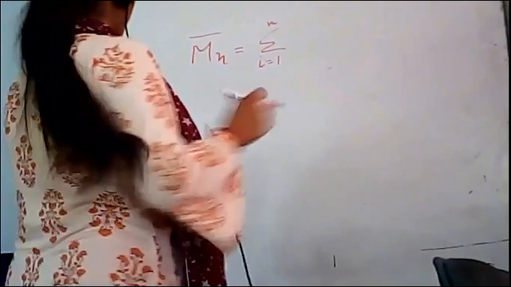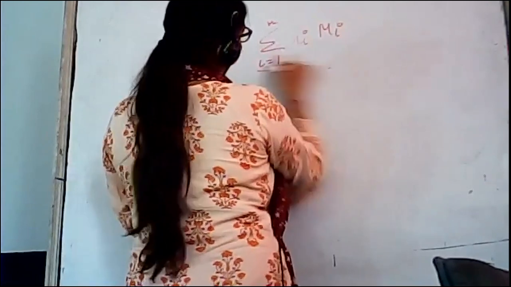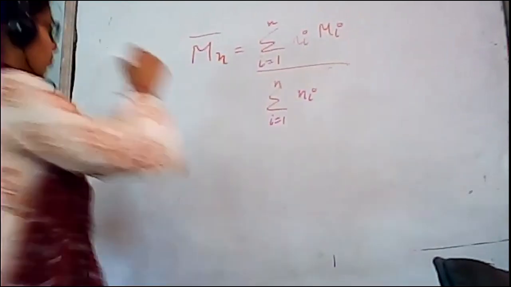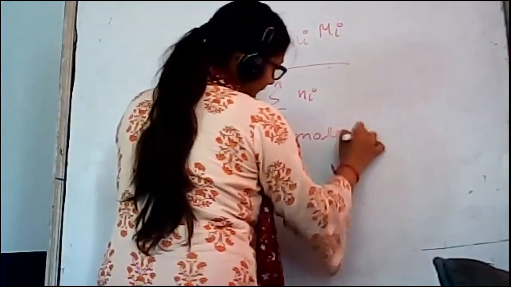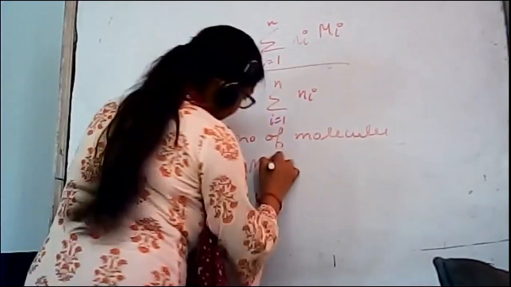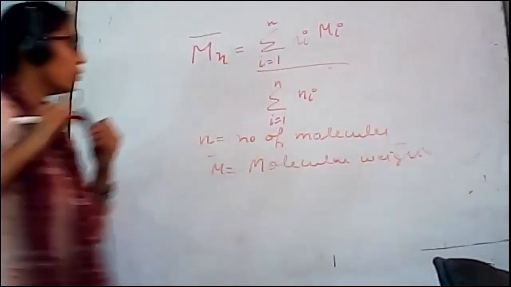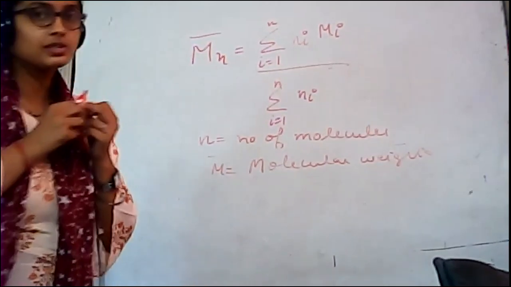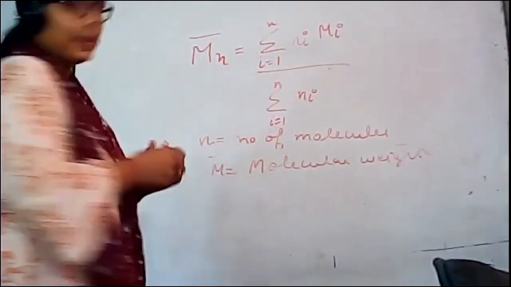Okay, so we were talking about this number average molecular weight. So the formula is summation of Ni Mi over summation of Ni, i equal to 1 to n. So here, what is N? N is number of molecules, and M is molecular weight, right? So whenever we want to find out the number average molecular weight, we will just put the value of N, that is number of molecules, and M, that is molecular weight.